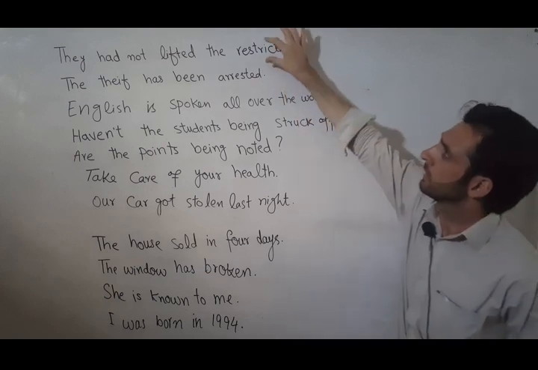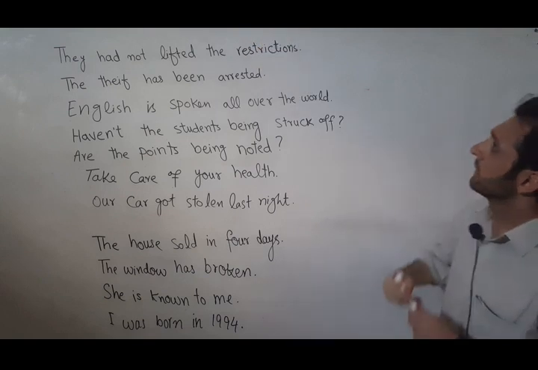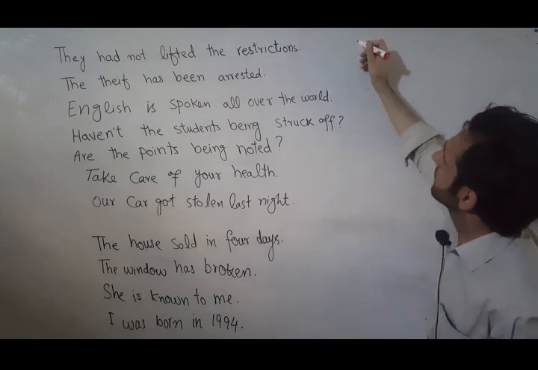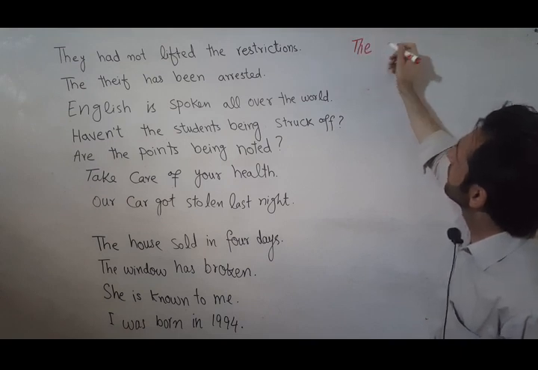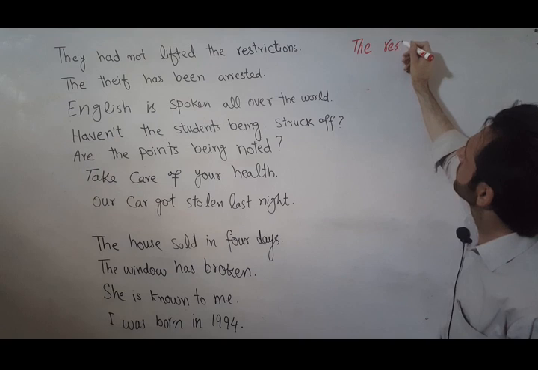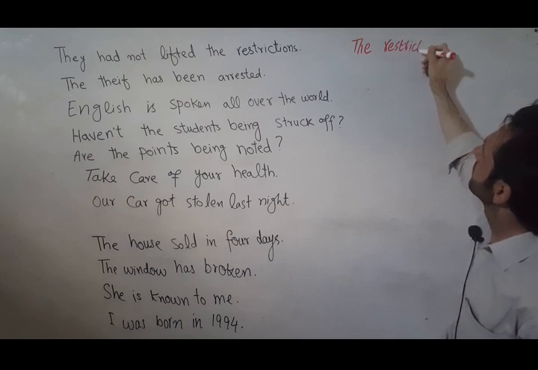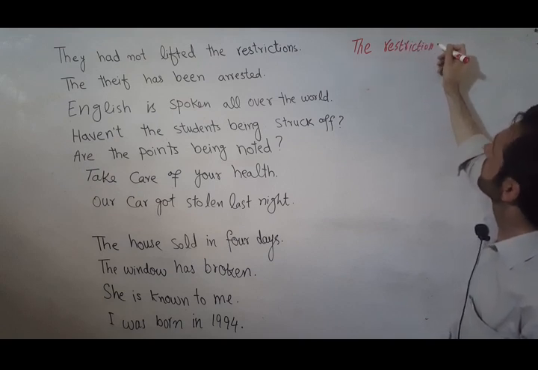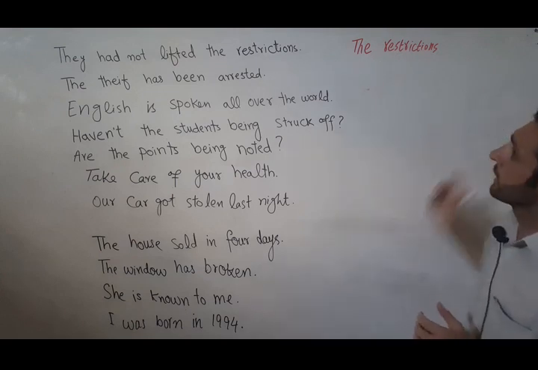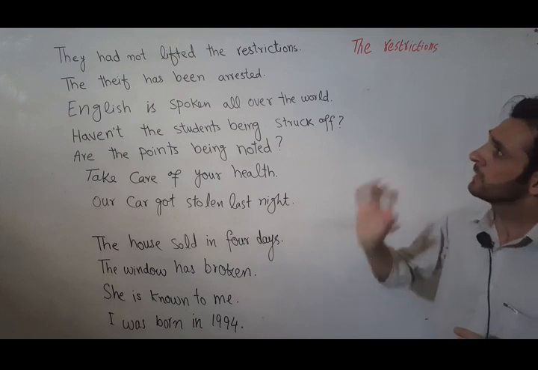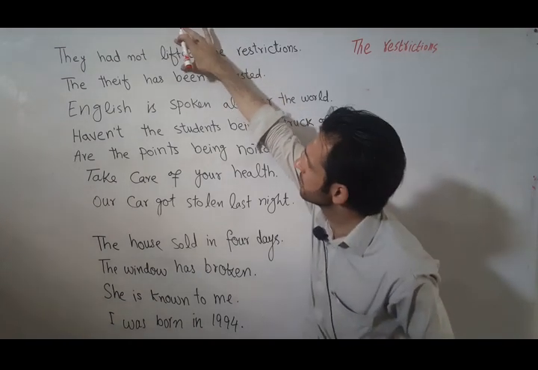The first rule is that the positions of the subject and object will be exchanged. So, the restrictions. Now, as I said, we will have to use a form of be according to this verb.